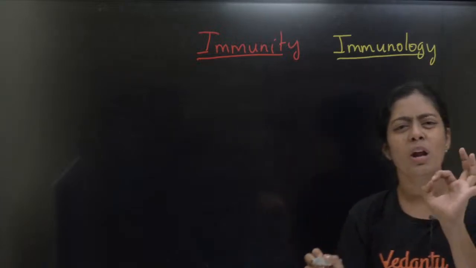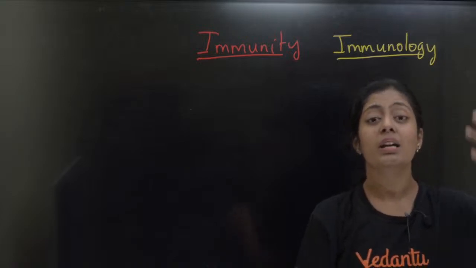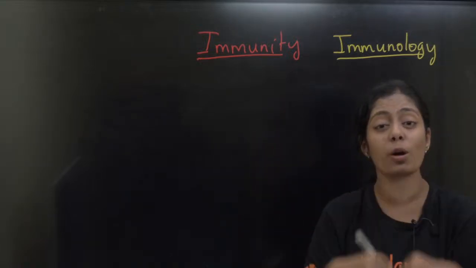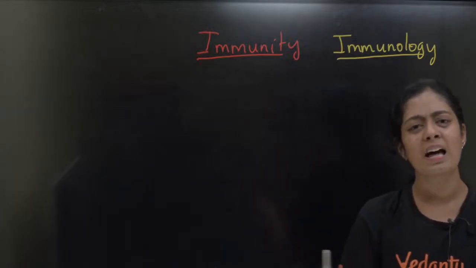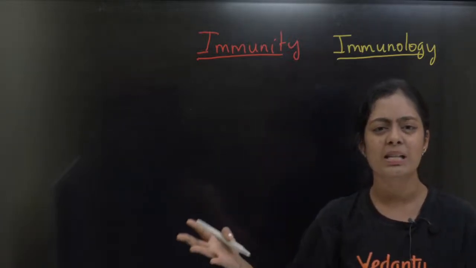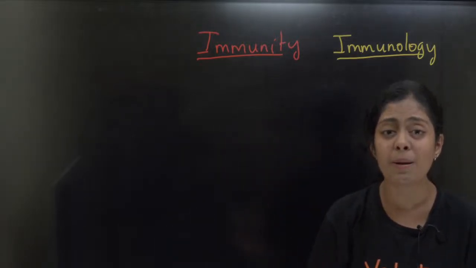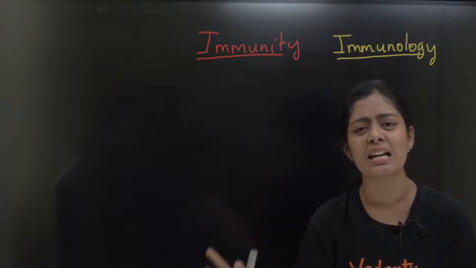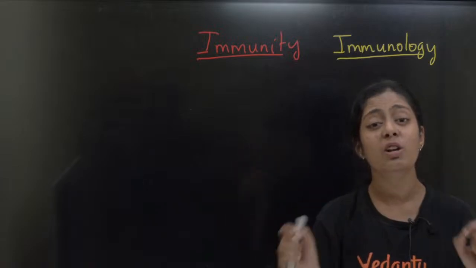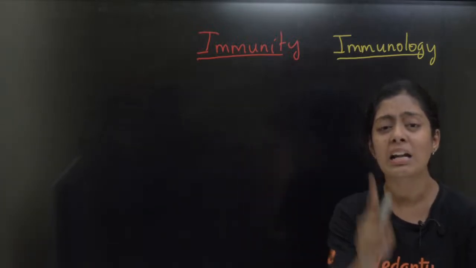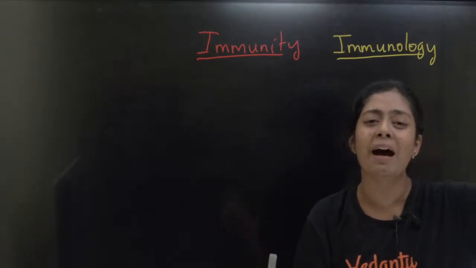Okay, this is a very interesting thing. When a pathogen crosses all these immune cells and all these barriers and enters our body, that is when you get the disease. That's very important. See children, every day we are exposed to so many pathogens. Some people travel so much on roads, in buses, and are in many public places. But do you think they fall ill every day? No, they don't fall ill every day. When do they fall ill, children? When do people fall ill? We fall ill only when my immune system has failed terribly to combat that pathogen.